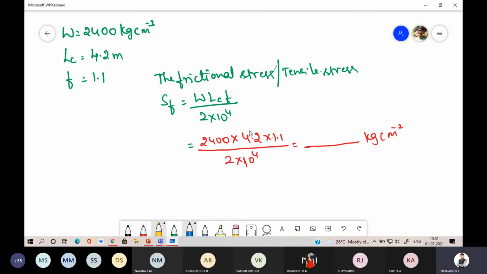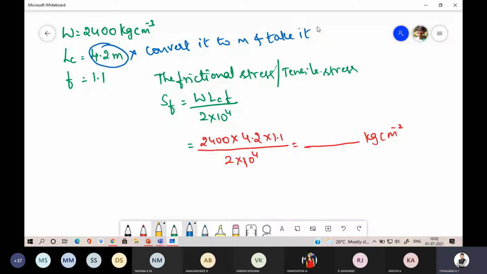That's why we take 4.2 directly. If LC is not in meters, convert it to meters and then take it.